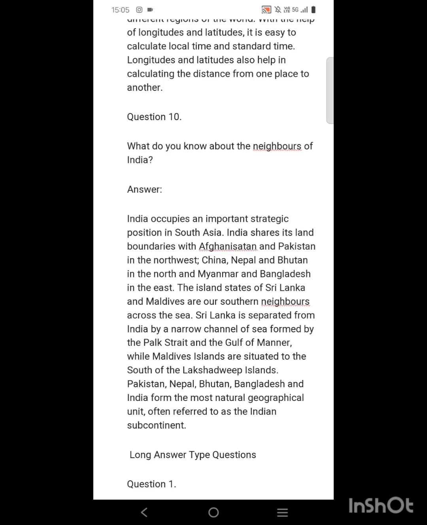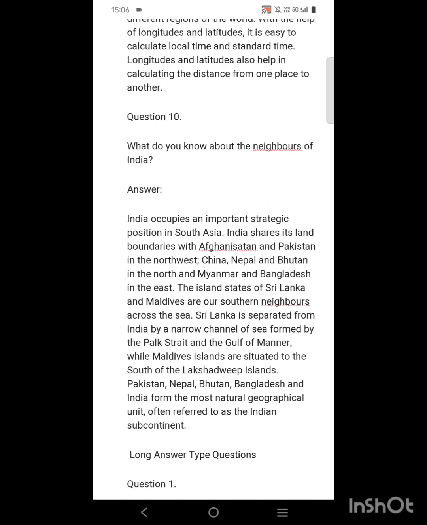Pakistan, Nepal, Bhutan, Bangladesh and India form the most natural and geographical unit, often referred to as the Indian subcontinent. India occupies a strategic position in South Asia as it shares its land boundaries with many countries like Afghanistan and Pakistan in the northwest, China, Nepal, Bhutan in the north, Myanmar and Bangladesh in the east, and the island states of Sri Lanka and Maldives are the southern neighbors of India across the sea.